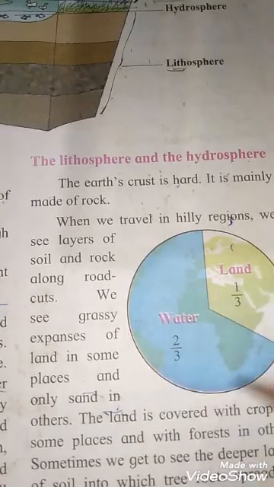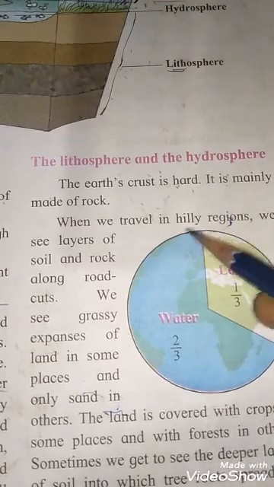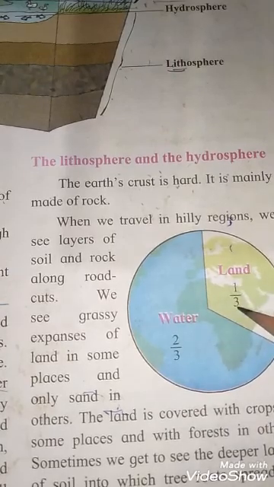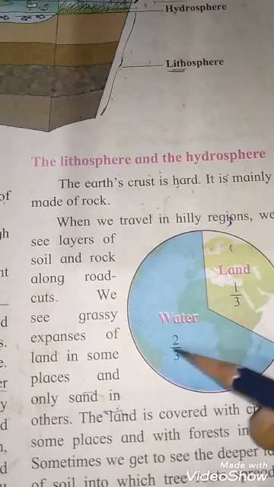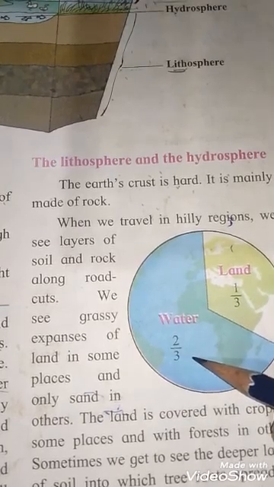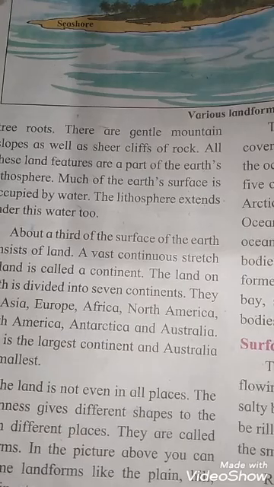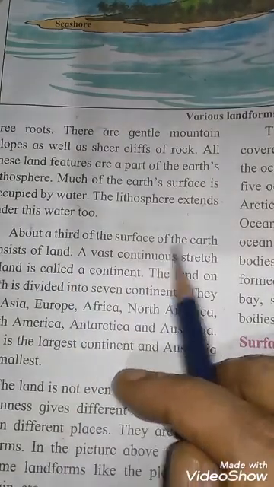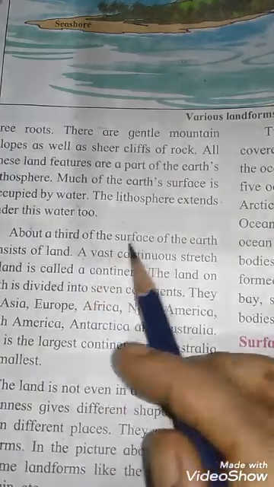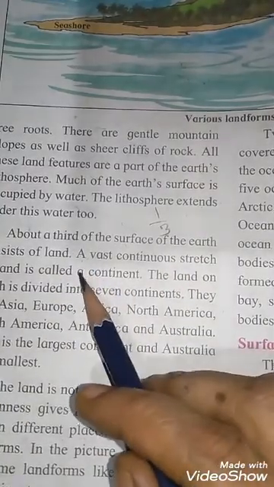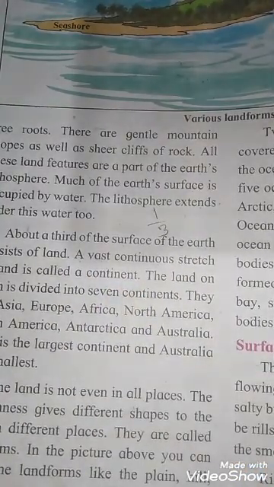If you see this simple picture, if we make the total circle into 3 equal parts, 1/3 is covered by land and 2/3 of the earth's surface is covered by water. You can see more water on the earth's surface in different forms. About 1/3 of the surface of the earth consists of land. Vast means very huge.